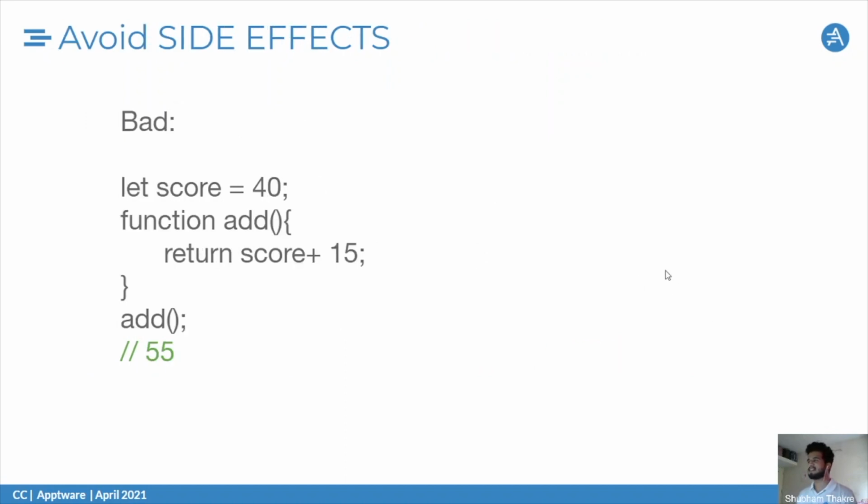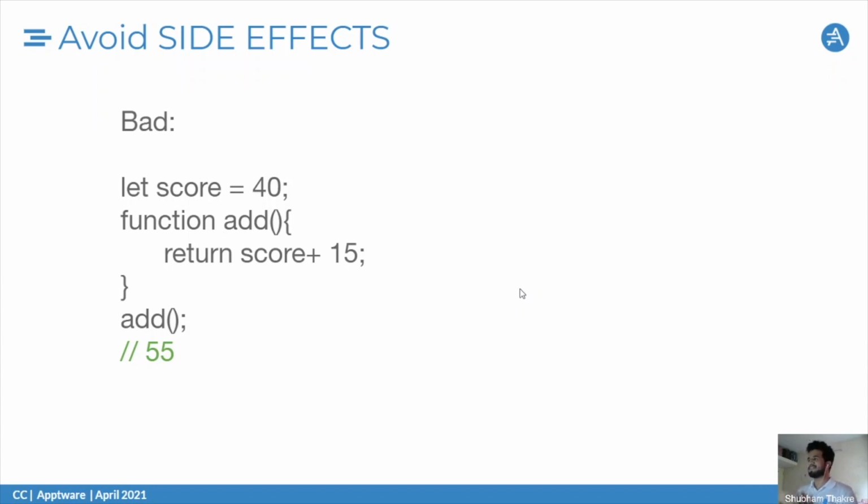Next one is avoid side effects. So what are side effects? A side effect is something a function does that isn't computing its output from the input which you are giving and returning the output. Okay, I know that is totally confusing. It's okay, I'll explain it again.